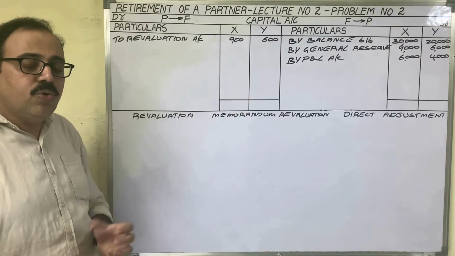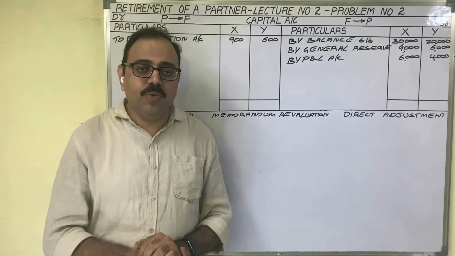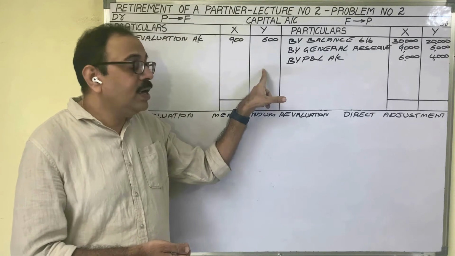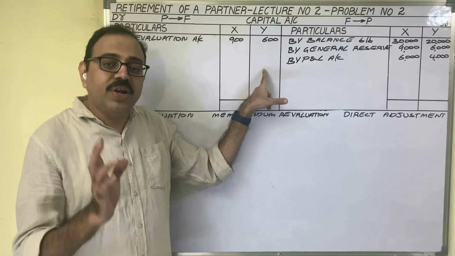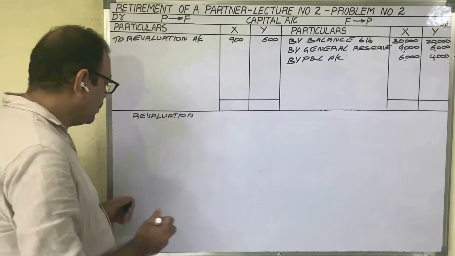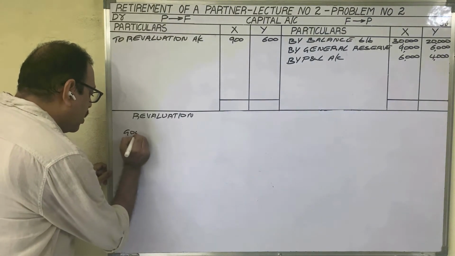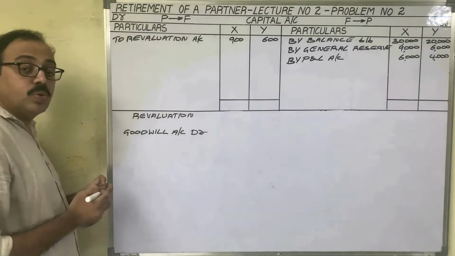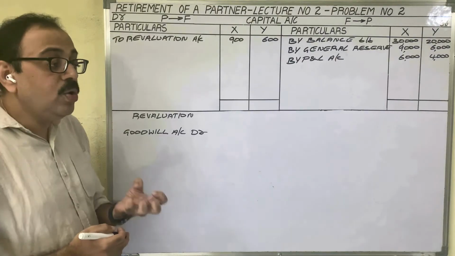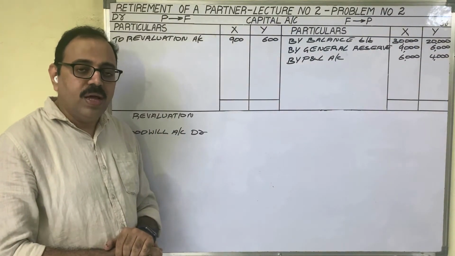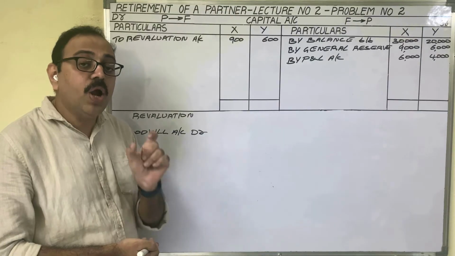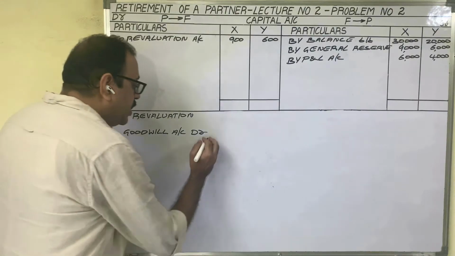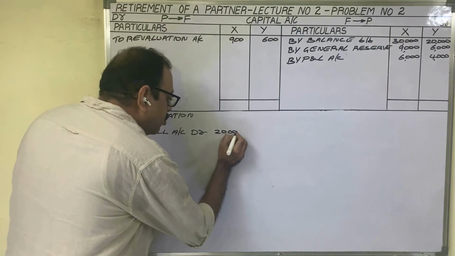In this method, goodwill will be created with its full value, 20,000 rupees, and it is to be distributed to the two partners' capital accounts in the old profit and loss ratio. The entry for that is goodwill account debit. Why are we debiting goodwill account? Goodwill is an asset. An asset shows a debit balance. Now we want to create one asset account, goodwill account. As goodwill shows a debit balance, if you want to create goodwill account, in the journal entry we should debit goodwill account. We are creating goodwill account with 20,000 rupees.